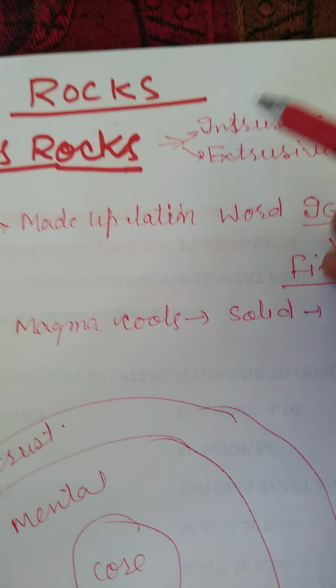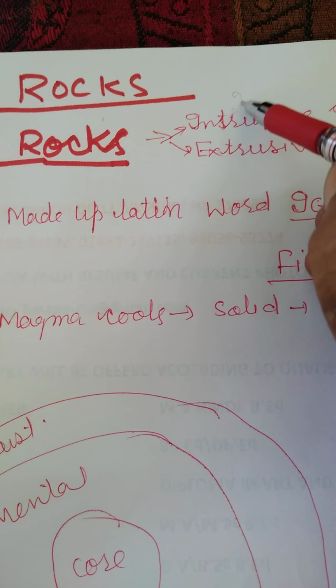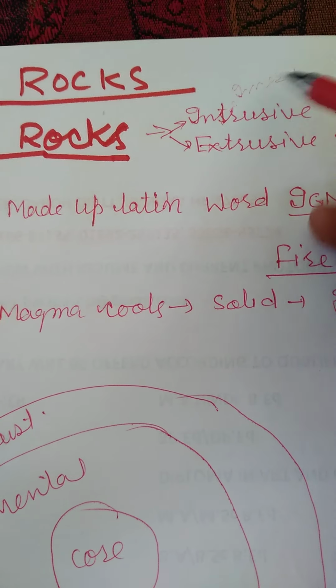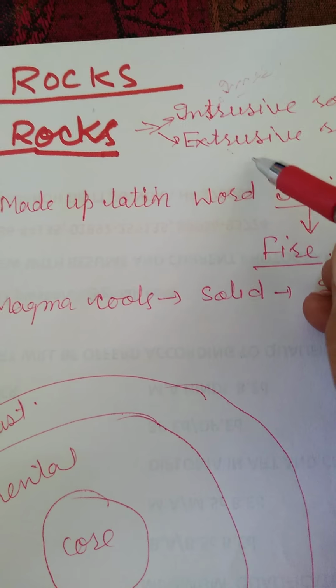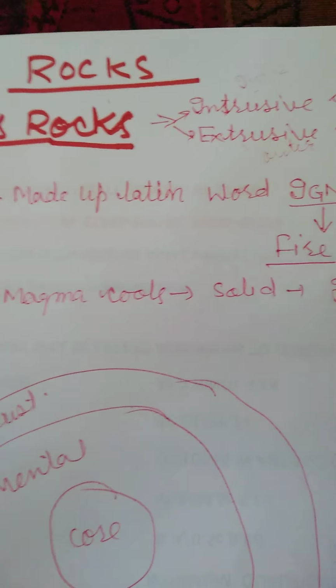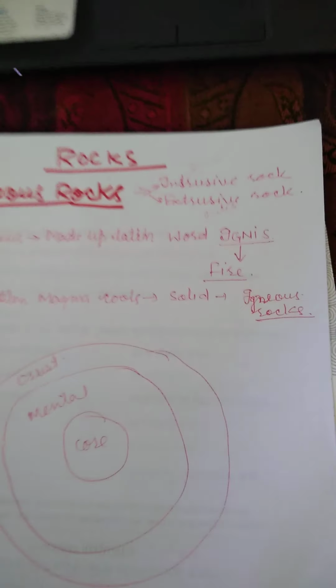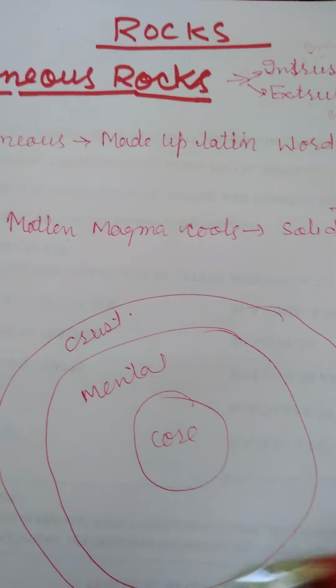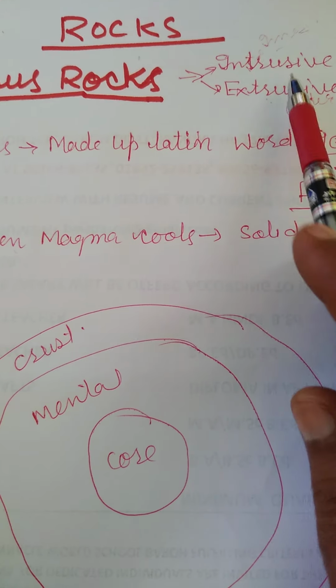We'll understand it. Intrusive means inner side and extrusive means outer. Inner and outer. So now try to understand inner and outer. Later we will discuss them in terms of intrusive and extrusive rocks.